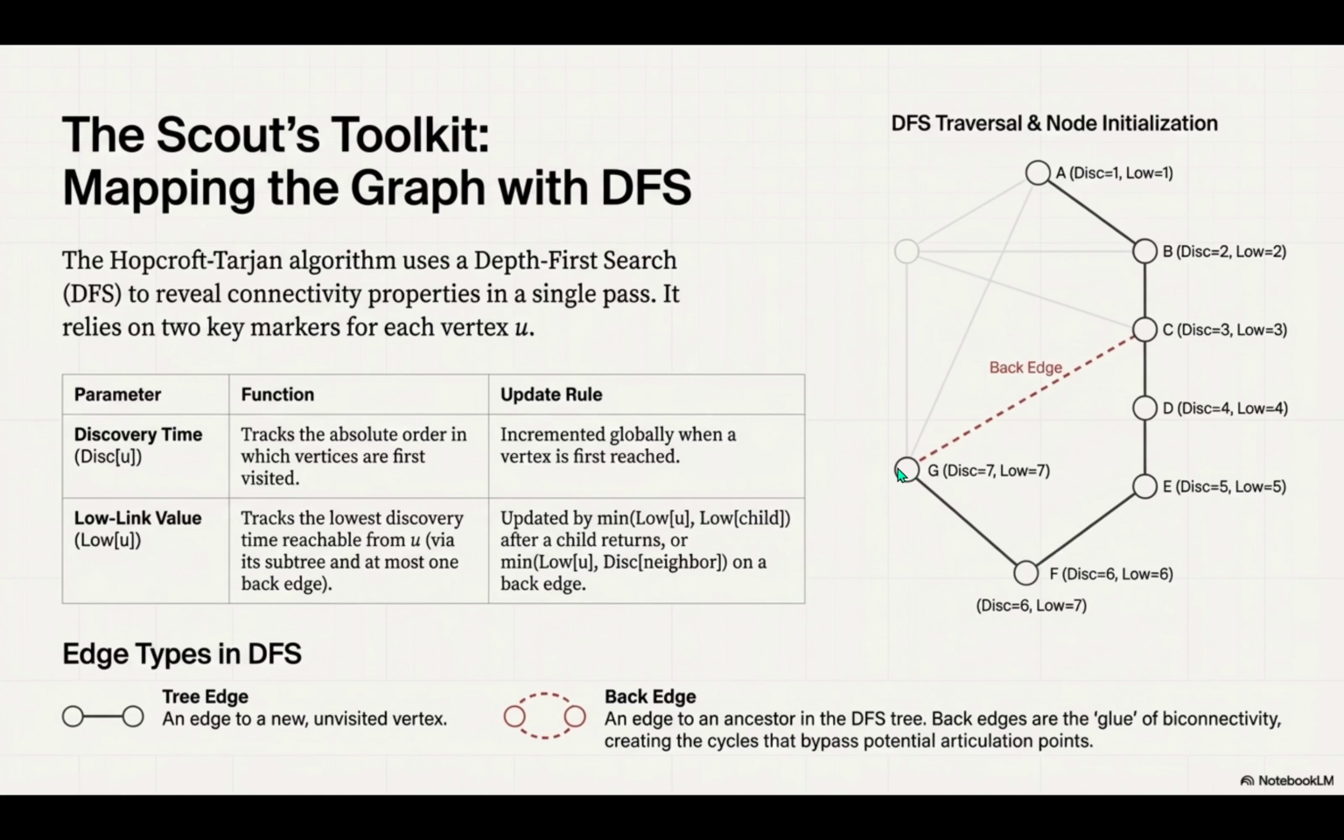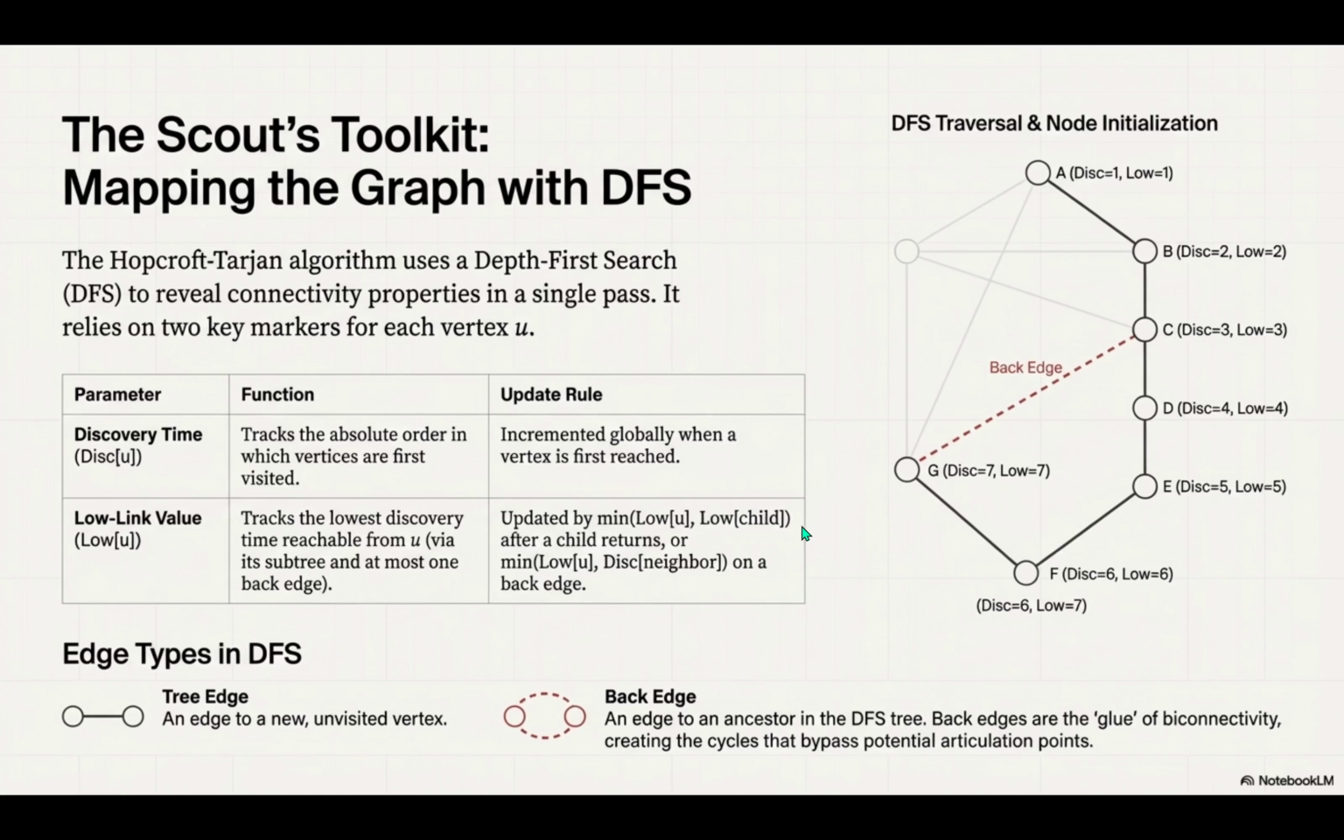Okay, so it's like a lifeline. It is a lifeline. It's the highest point it can jump back to using its tree connections and at most one special connection. And that special connection is the back edge. Precisely. A back edge is when your DFS finds a connection from the current node back up to an ancestor that's already been visited. That edge closes a cycle, and cycles are the fundamental unit of resilience.